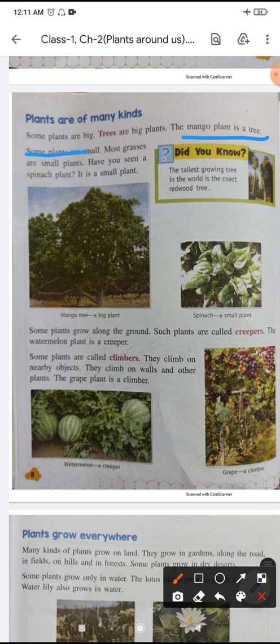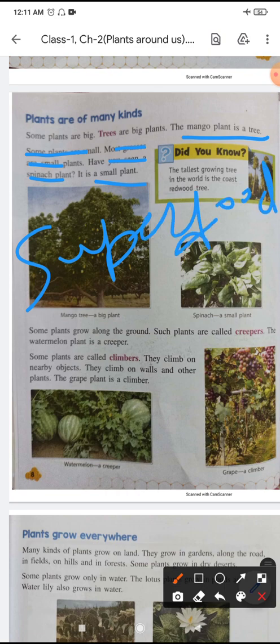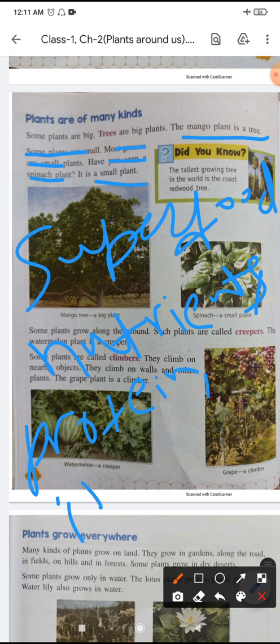And some plants are small. Most grasses are small plants. Have you seen a spinach plant? It is a small plant. Spinach is a superfood. Why is it called a superfood? Because it is loaded with tons of nutrients, and it provides us protein, iron, vitamins, and minerals.